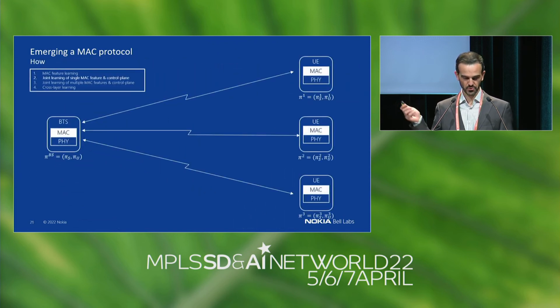And by the way, we should not forget that we don't just need to train the base station. We also need to train all of the UEs. So this is, in a way, a multi-agent problem. And that is why we need a multi-agent reinforcement learning algorithm, or MARL algorithm.